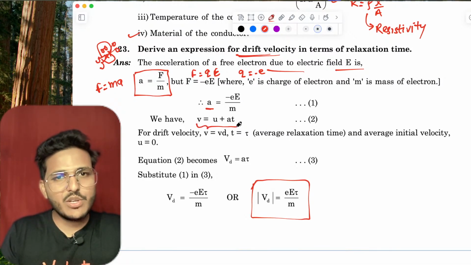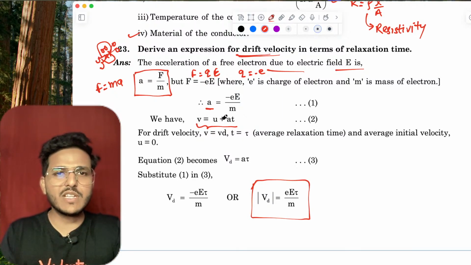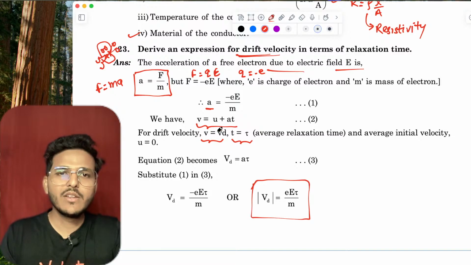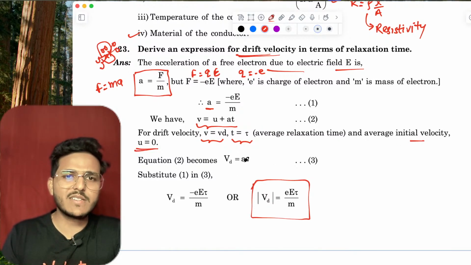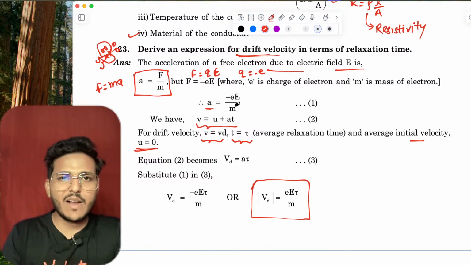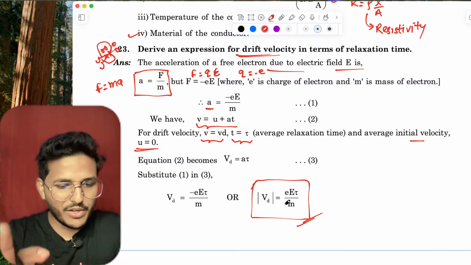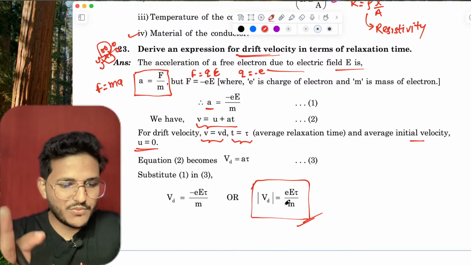Now you know that v equals u plus at, the first equation. Now just put v as Vd and t as tau. So Vd equals a tau, where initial velocity u is 0. Then Vd equals a tau. Just substitute a, eE upon m, so Vd equals eE tau upon m. This is very important.